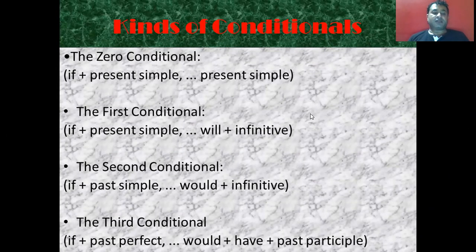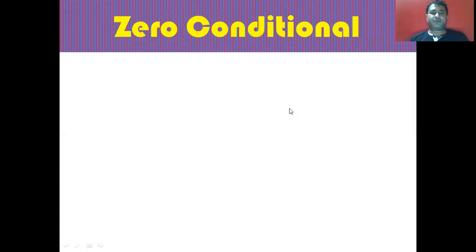And the third conditional has if plus past perfect, that is had plus third form of verb, in the if clause, whereas the main clause has would plus have plus past participle, that is the third form of verb. So these are the structures of the different kinds of conditionals: zero, first, second, and third conditional. Let us first study the zero conditional.